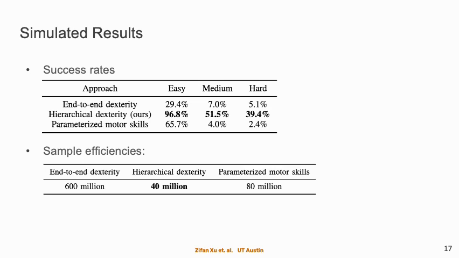Finally, we present our results. The major proposed approach, hierarchical dexterity, achieved the highest success rate across all three difficulty levels. The parameterized motor skill achieves a decent success rate in easy environments, but the performance significantly dropped in harder environments. In terms of sample efficiency, our hierarchical dexterity achieves the best sample efficiency and converges after only 40 million time steps. Not surprisingly, end-to-end dexterity uses the largest amount, 600 million time steps. Parameterized motor skill, while optimizing in the least solution space, is not more sample efficient compared to hierarchical dexterity.